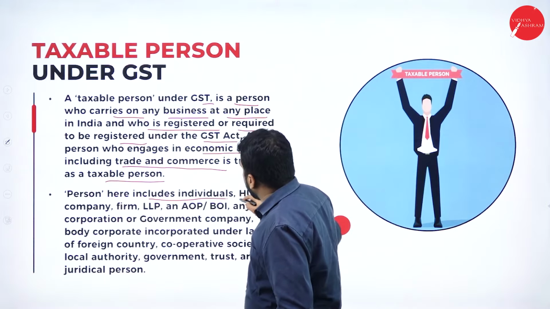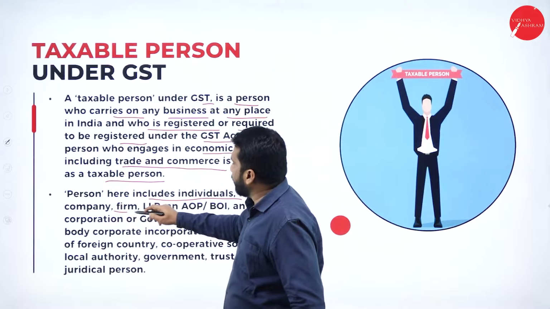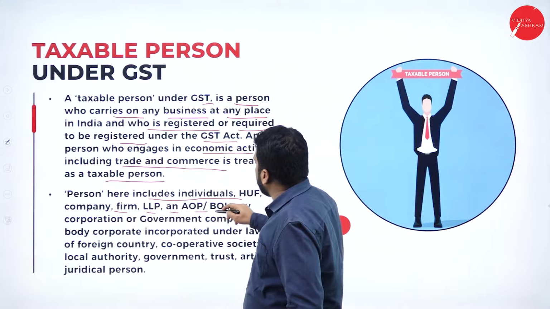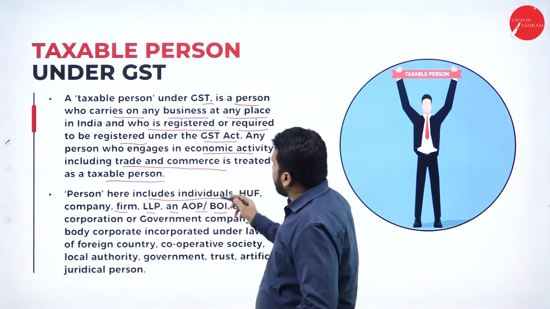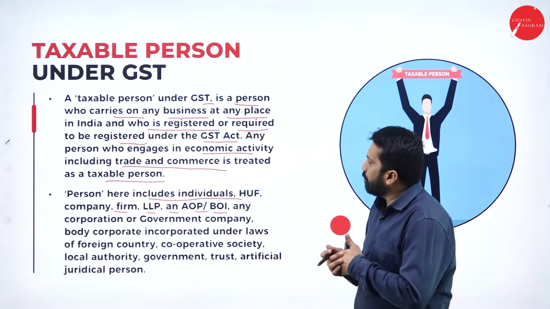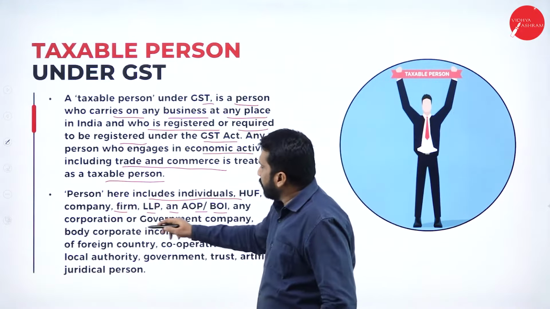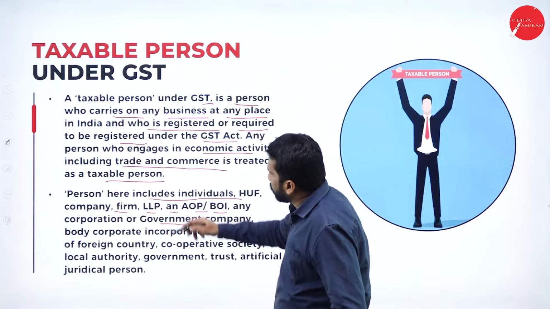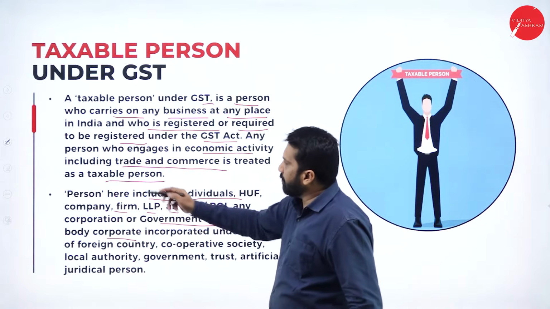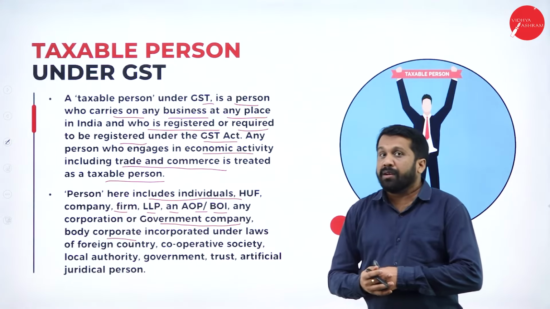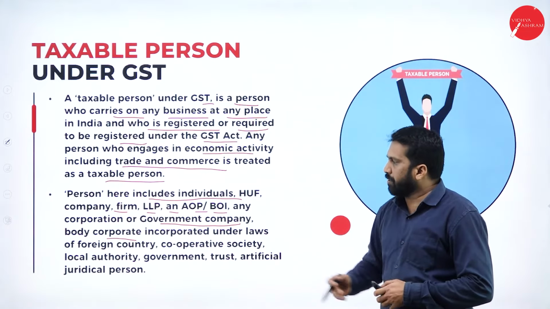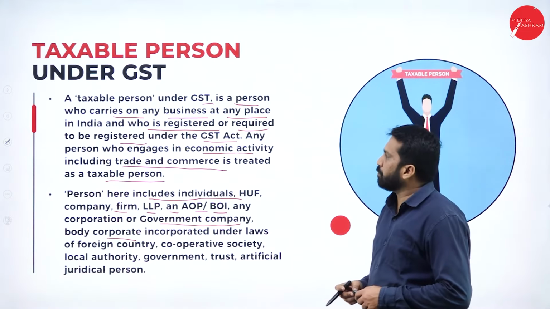Person here includes individuals, HUF, company, firm, LLP, AOP, BOI. So these are the meaning of person. Any corporation or government companies are also part of body corporate. Already we have learned the definition actually. Who is a person? The same definition you can apply for this.